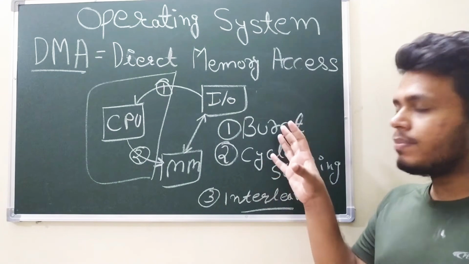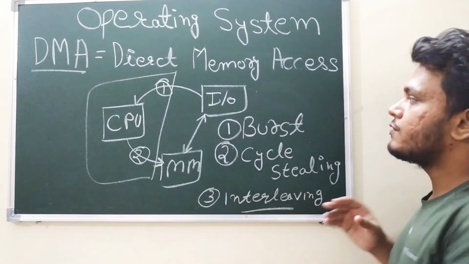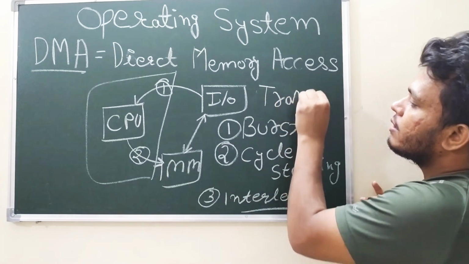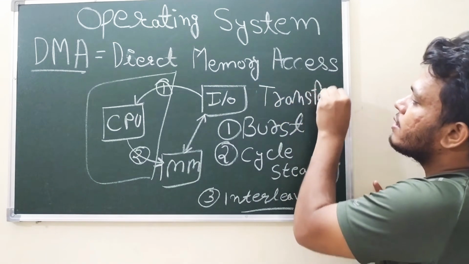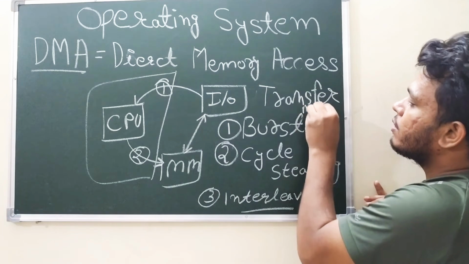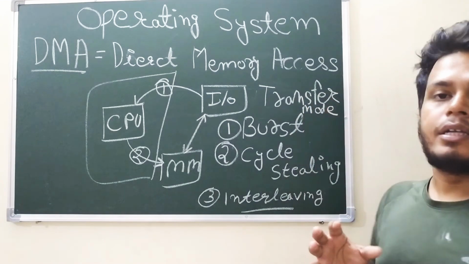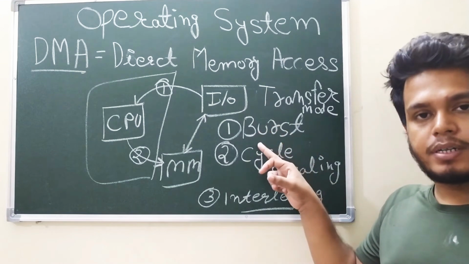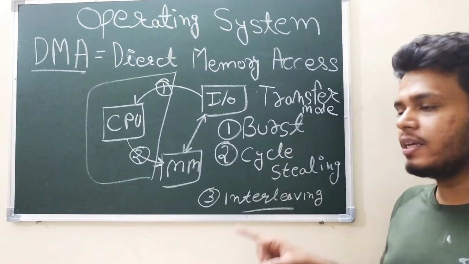These are the 3 transfer modes available in DMA: burst transfer, cycle stealing, and interleaving.